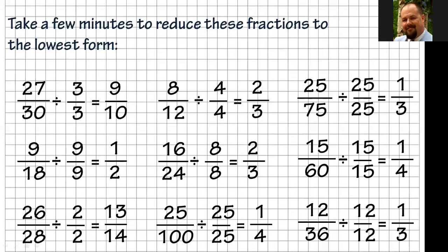All right, so hopefully you have those. If you need to pause it, look at those, check your work. If you didn't choose those numbers, you did it differently, you should end up with the right number eventually. So on a few of those, if you didn't reduce it enough, you might have to take it a step further. But those would be your correct answers to reduce those down to the lowest form.